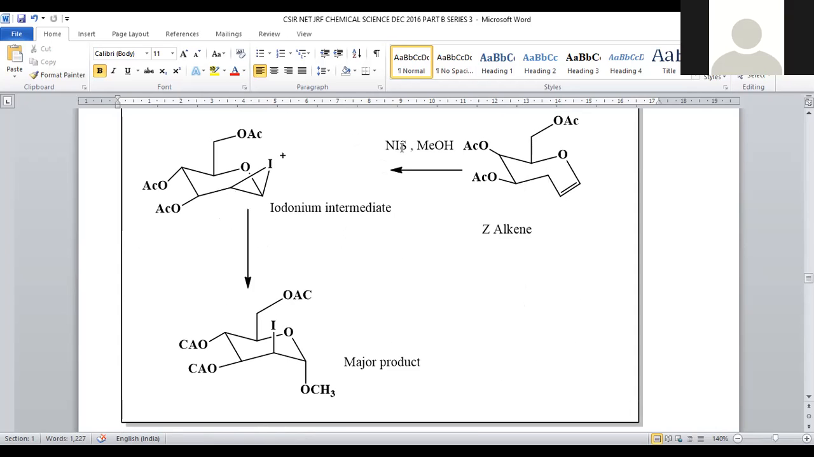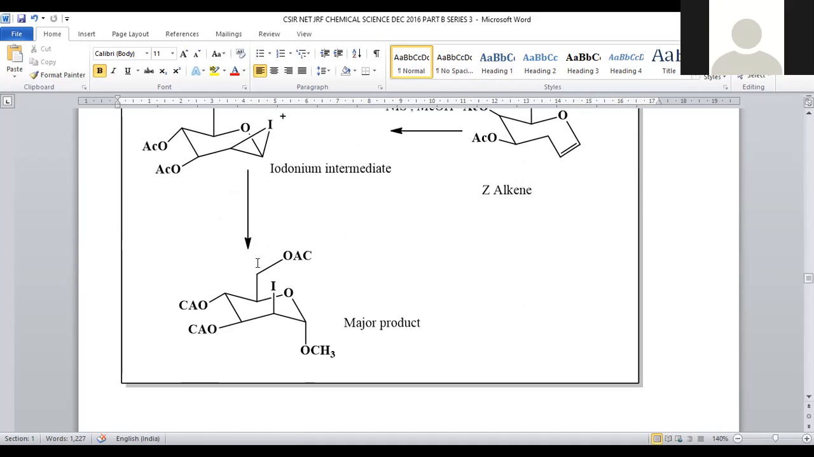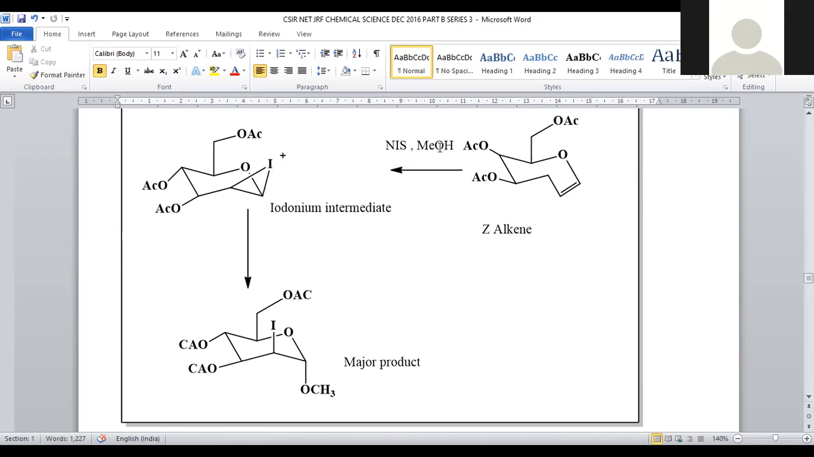So what will it do? Being an iodinating agent, the iodo group will be added at this double bond, so that we will get an iodonium intermediate. So this compound is generated. Now further we are going to do the workup. In the workup with water, within the reaction we only have methanol, right?